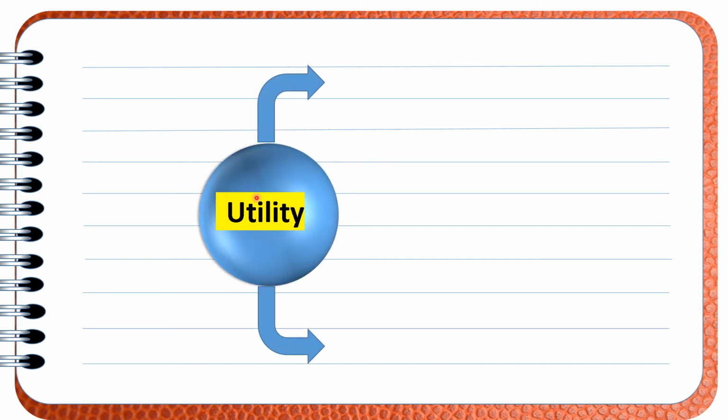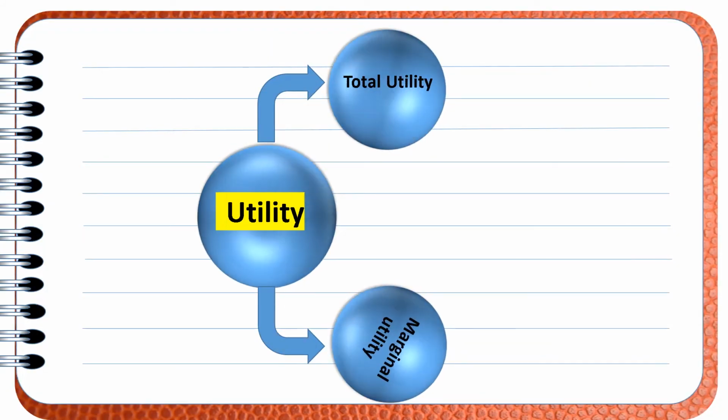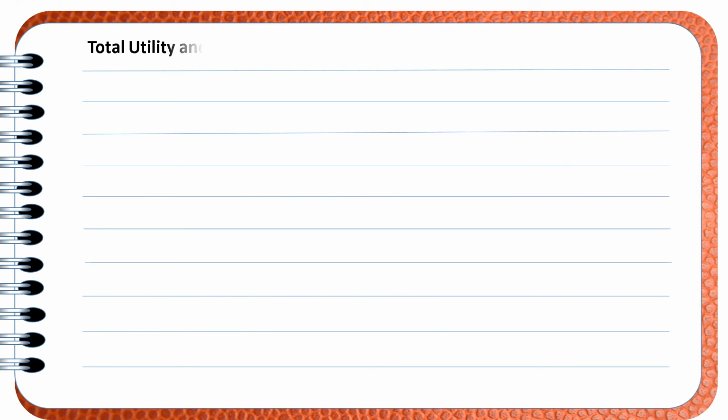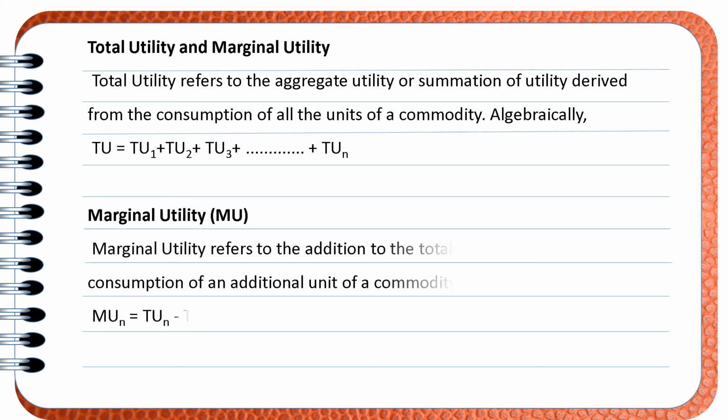Let us see the types of utility. There are two types of utility. Number one, total utility, and number two, marginal utility. Let us discuss total utility and marginal utility. Total utility refers to the total satisfaction which a person derives after consuming the entire unit of a commodity. Marginal utility means additional satisfaction which a person avails after consuming an additional unit of a commodity.